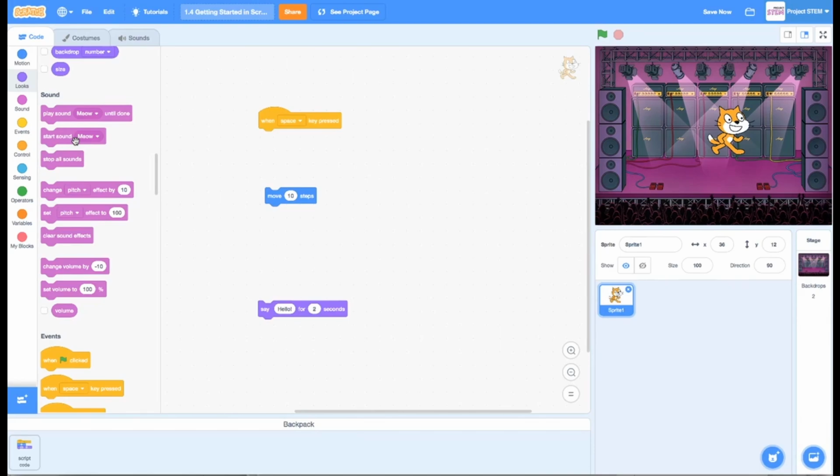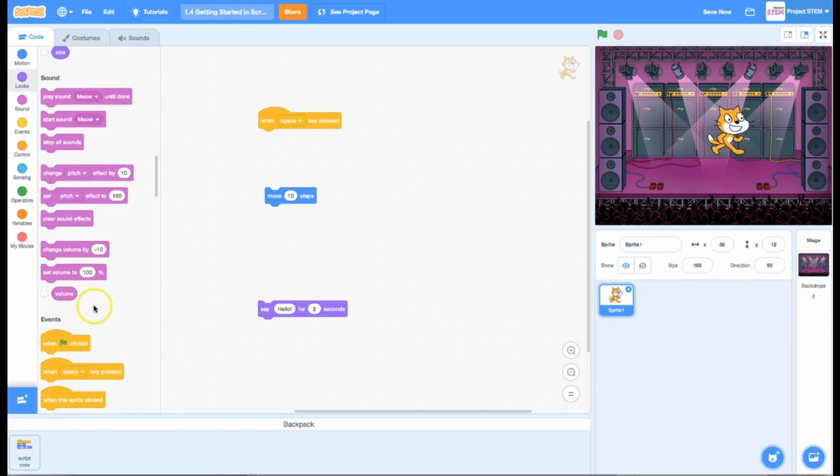If you have a cacophony of sounds going on, you can just stop them all at once with this command right here. And you can play around with the pitch and the sound effects that you have going on. You can also change the volume. The reporter block here would be the volume, and that's going to report the value, whatever volume we have set. By default, they're all at 100%, but you can certainly adjust that, and that block will show you.